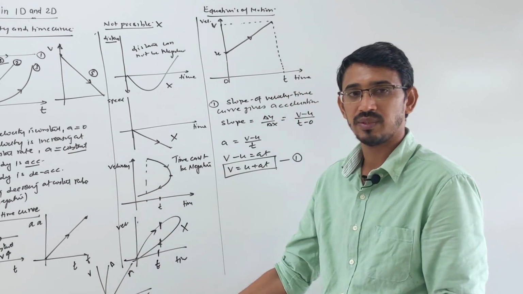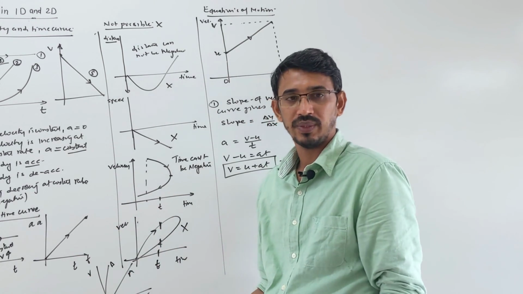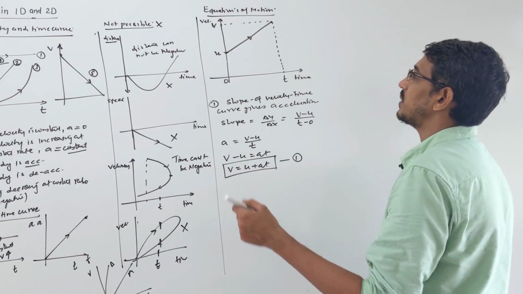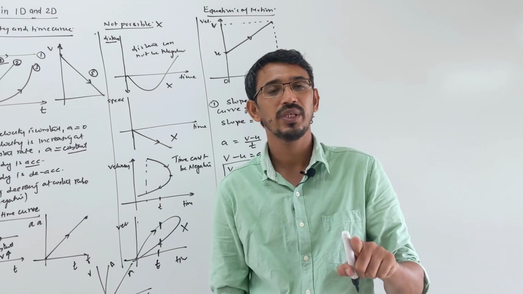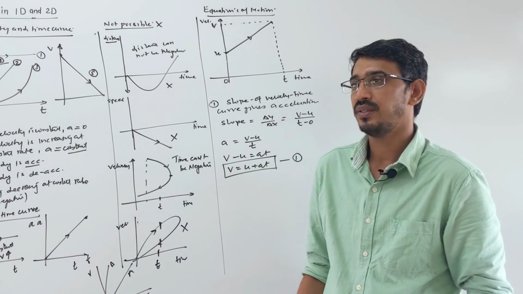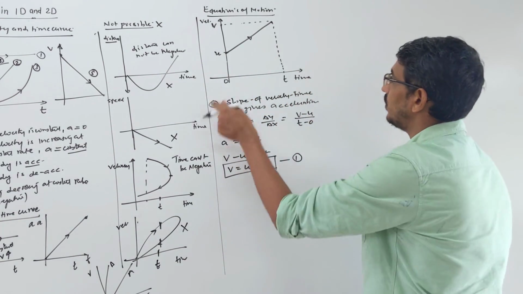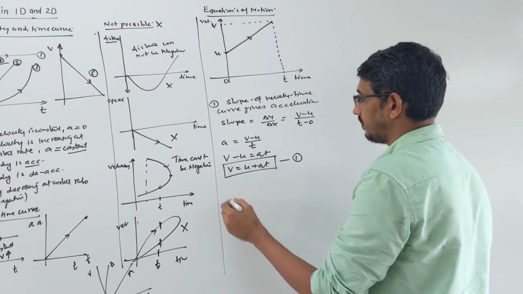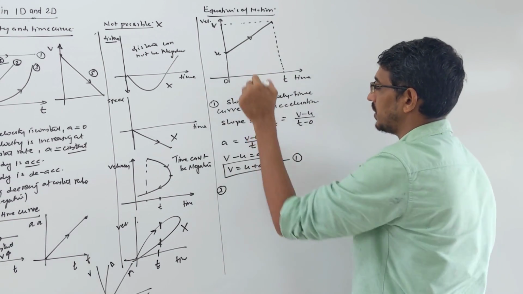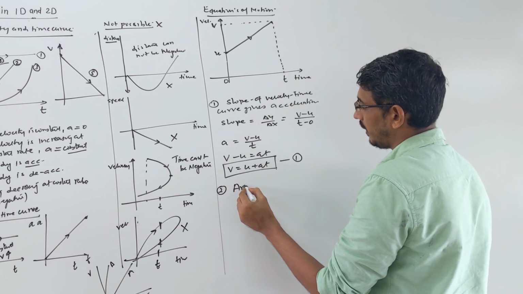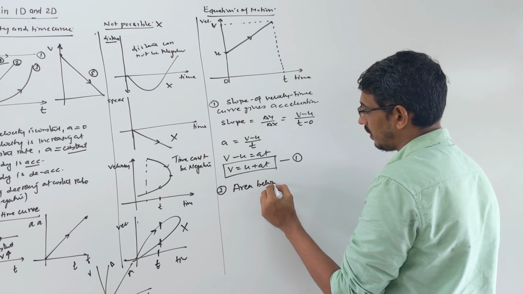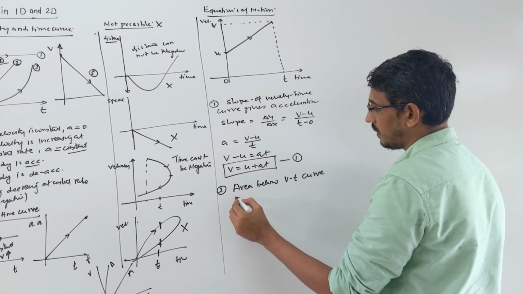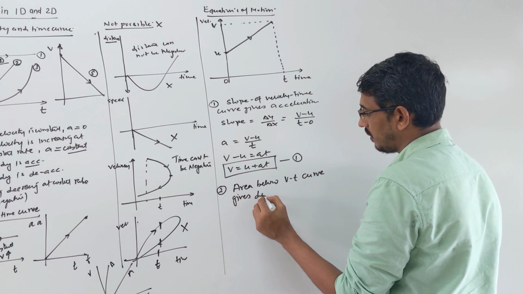Similarly, the area below this curve, V into I, is called power. So the area below that simply gives power. So every graph has two answers: the slope gives something, and the area below the curve gives something else. The slope of the velocity and time graph gives your acceleration, with which we calculated the first equation. Then the area below the velocity and time curve gives displacement.